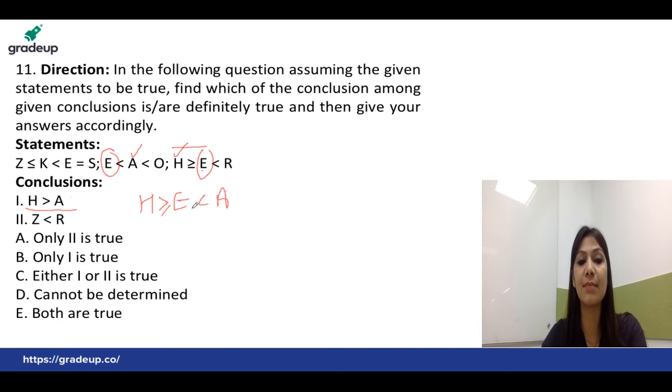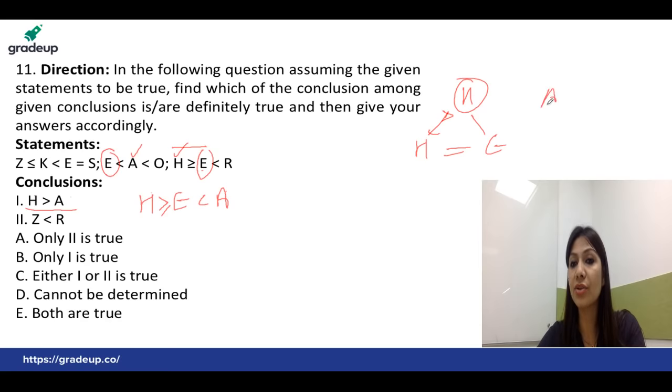The reason is very simple. I cannot compare because the tree is something like this: H is either greater than E, somewhere here, or maybe it is equal to E. That's not absolutely fine first of all. And A is also less than E. So I don't know whether A is equal to H, or A is greater than H, or is less than H. So definitely the first is wrong.